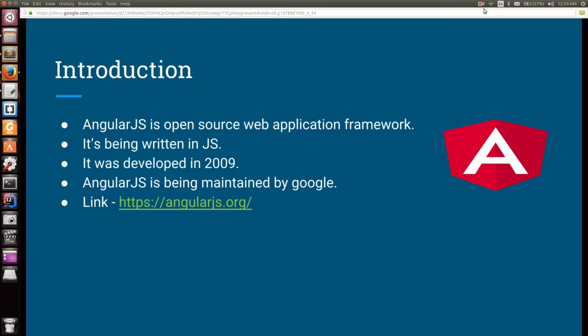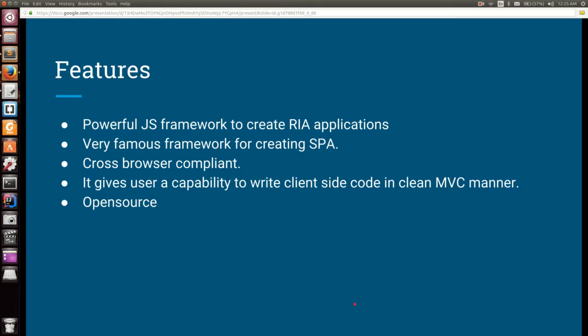It was developed in 2009 and currently the complete code is maintained by Google and it is completely open source. You can go into GitHub and download the source from there. And this is the link to the website, angularjs.org. Go to that website.